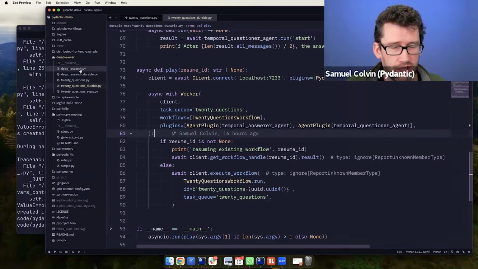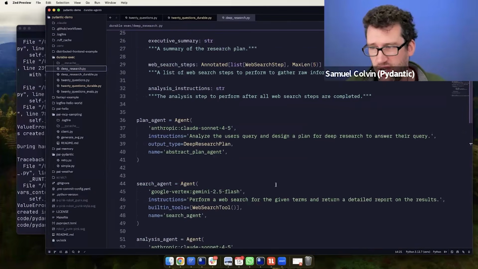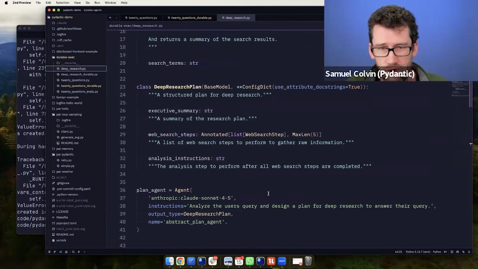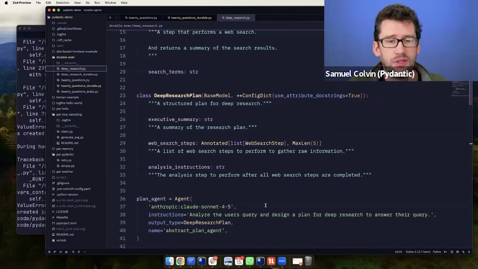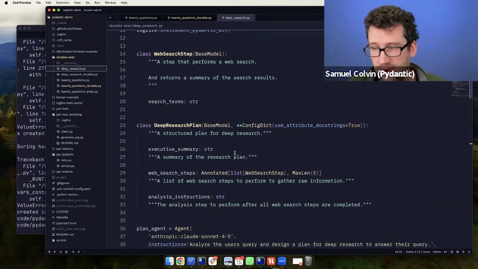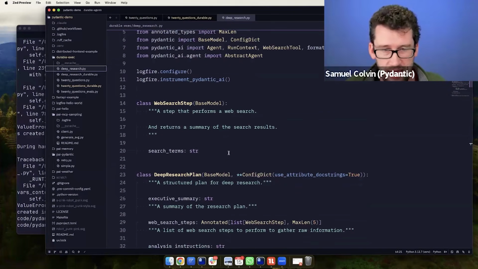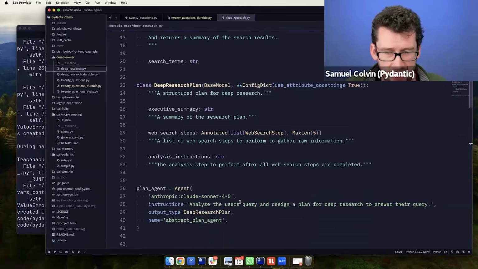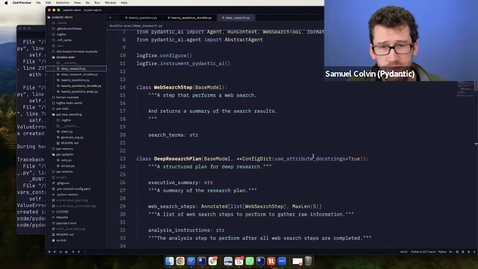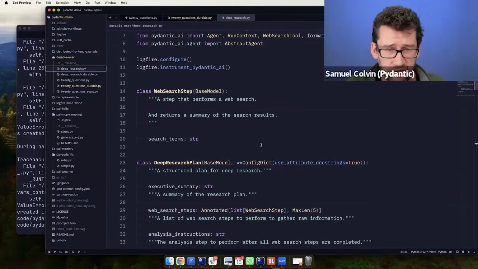to look at a deep research case, which is a more meaningful example of where you would run durable execution, and also doing stuff in parallel, which is also one of the things that just works out of the box with Temporal without you having to write any code. So this is my very quick last night hours attempt at building deep research. I honestly think it's as good as lots of the actual deep research systems.